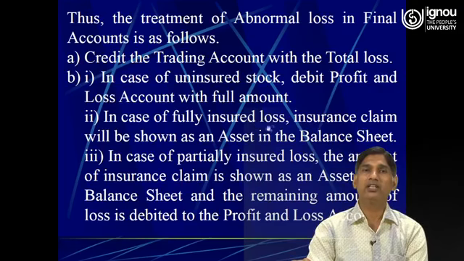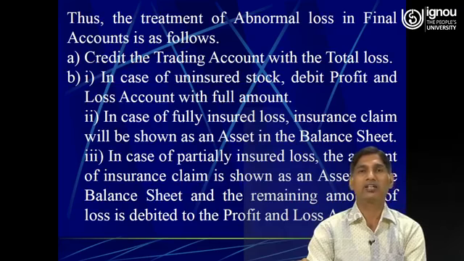In case of fully insured loss, the insurance claim will be shown on the asset side of the balance sheet as a debtor. And third, in case of partially insured loss, the amount of insurance claim is shown on the asset side and the amount which was not insured will be charged to the debit side of the profit and loss account.